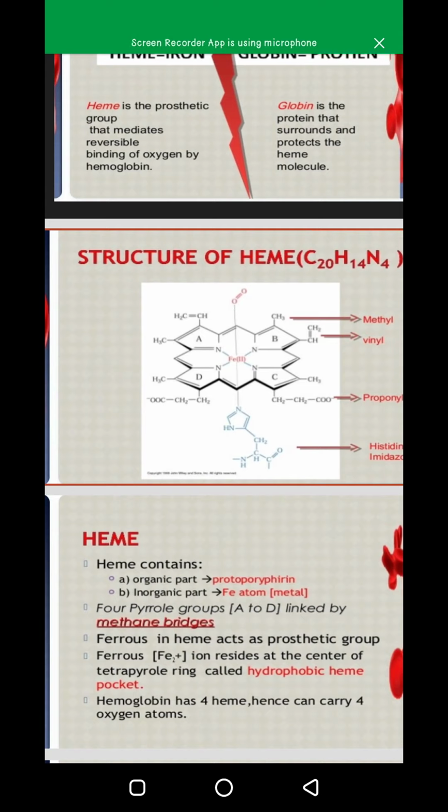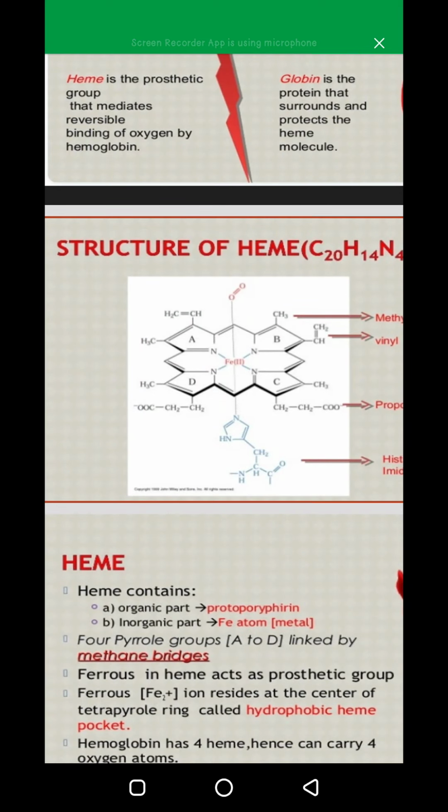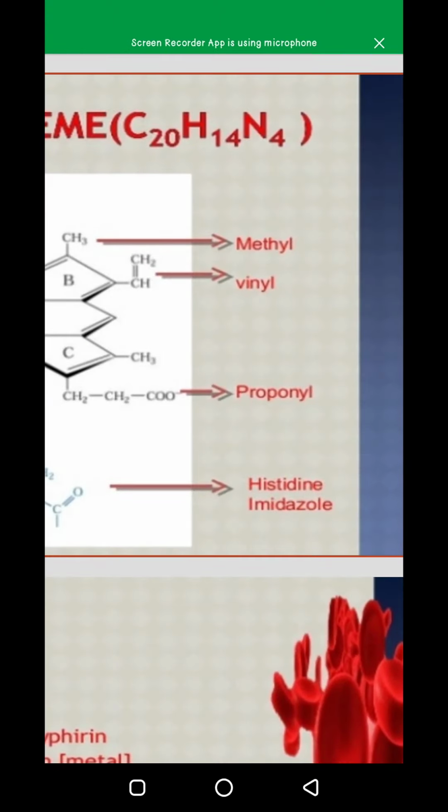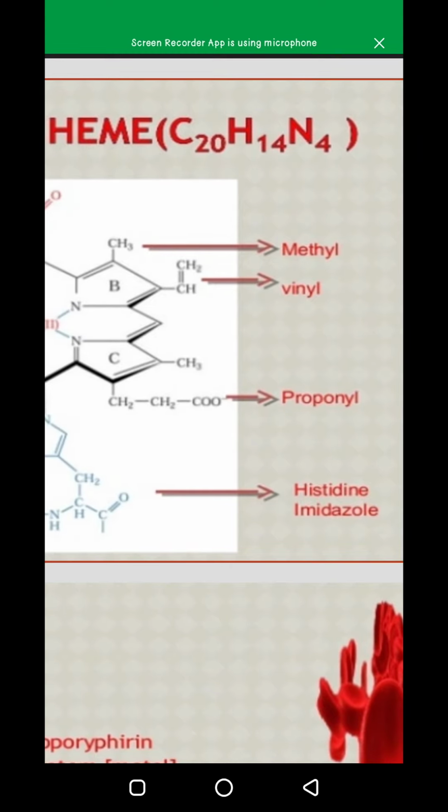If we look at the structure more closely, we find that iron is attached to each pyrrole ring, and there are 4 pyrrole rings and 4 bridges. We see which side chains are attached where. The side chains are 8: 4 are methyl chains, and CH2 which is called vinyl. You can see here there are two vinyl chains, and there are two propionic acid chains, CH2CH2COOH, also called propionyl. So there are two vinyl and there are four methyl chains.